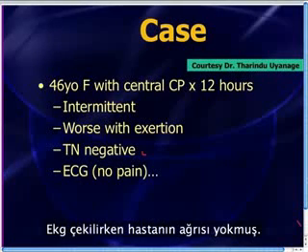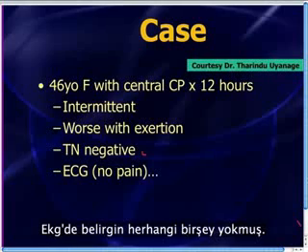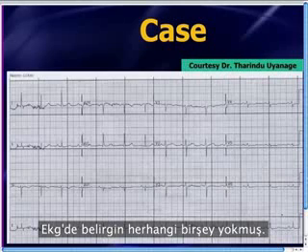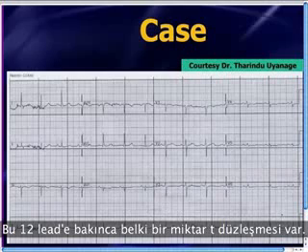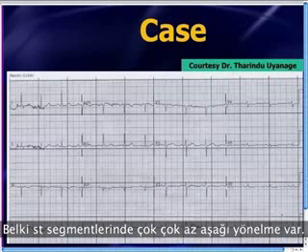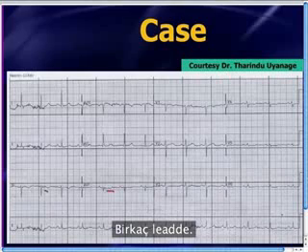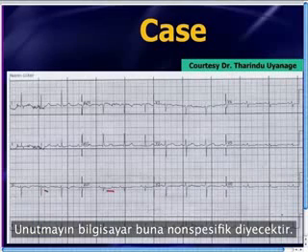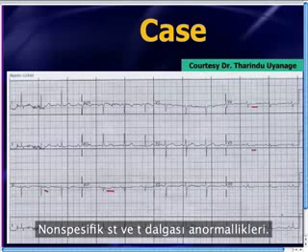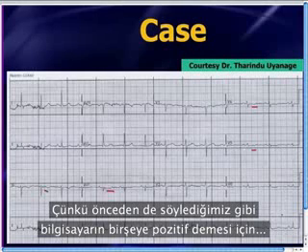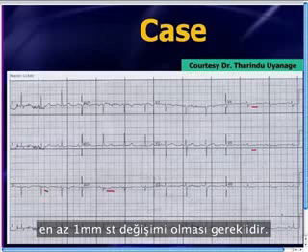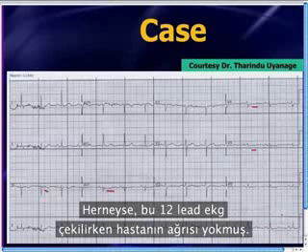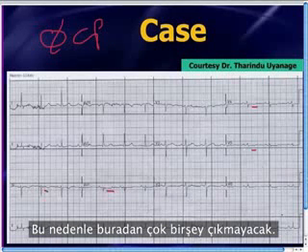The EKG, however, was done without any pain at the time, and the EKG really didn't show anything that was definitive. When you look at this 12 lead, maybe there's some T-wave flattening and some very, very slight ST segment downsloping in a couple of leads. Now, remember, your computer is going to call this non-specific ST or T-wave abnormality because the computer, as we've said before, will only call something positive if there's at least a millimeter of ST segment change. But anyway, again, the patient is not having any chest pain at the time of this 12-lead EKG. And so maybe we're not going to make a whole lot of this.